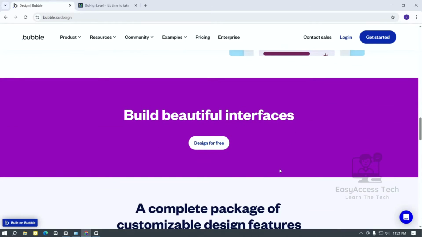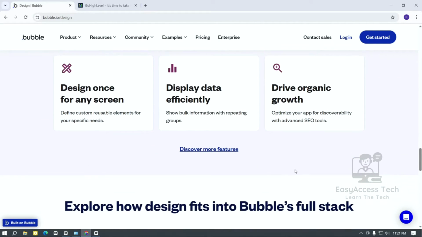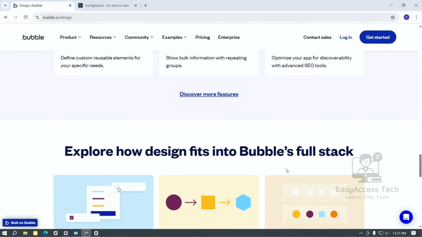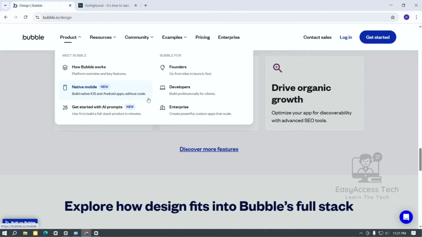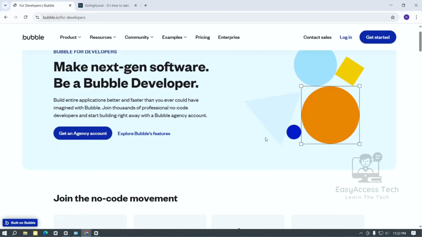Bubble is a no-code app builder. It lets you build web apps or SaaS products without writing code. You can design your own platforms, connect databases, and launch your own software. It's great for startups or anyone who wants to build a custom app.